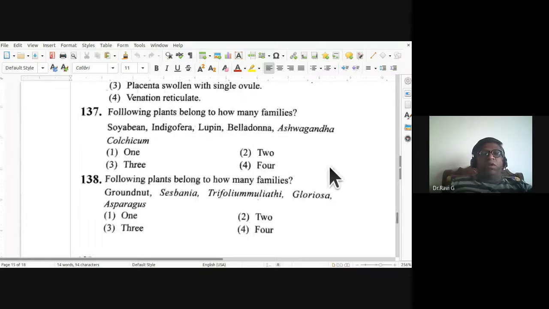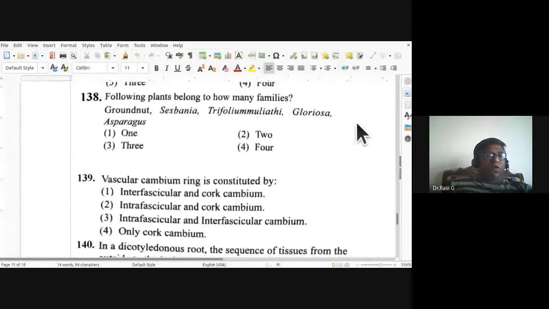Following plants belong to how many families? See, soya bean is Fabaceae, Indigofera, Lupin, Fabaceae. Belladonna, Ashwagandha belong to Solanaceae. Colchicum is Liliaceae. So totally it is three. Three families they belong to: Solanaceae, Fabaceae, and Colchicum belongs to Liliaceae. So three families.